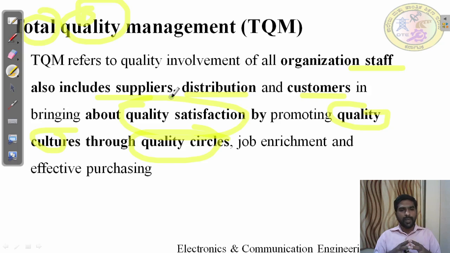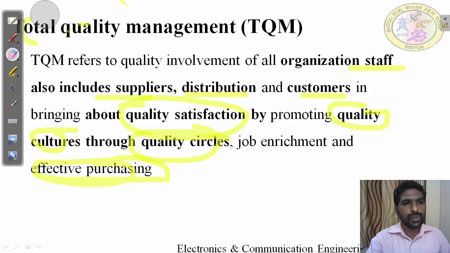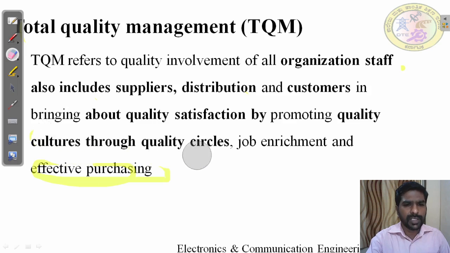TQM brings job enrichment and effective purchasing. If they are doing effective purchasing, they can assure total quality management. To do all these things, they have tools to achieve TQM, meaning how to involve distributors, suppliers and even customers, and how to do effective purchasing.